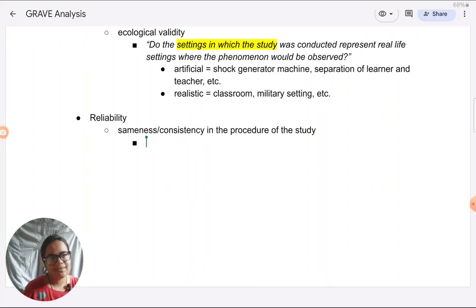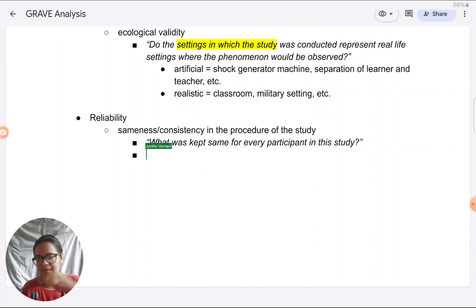So that's what you need to think about. For example, when it comes to a study like Milgram or whichever study you are analyzing, what are you going to ask yourself under this? What was kept same for every participant in this study? Now, Milgram, in fact, is a controlled observation. It's not even a lab experiment. So there's no manipulation in it.